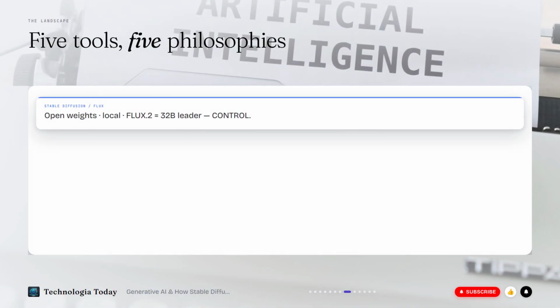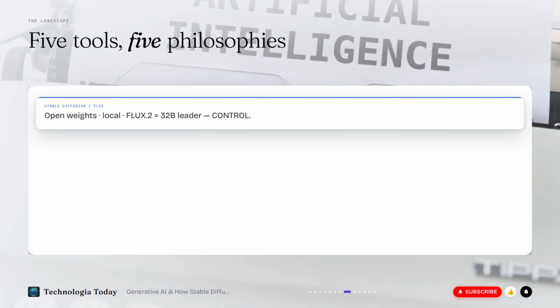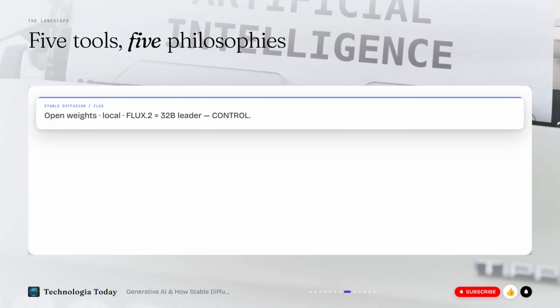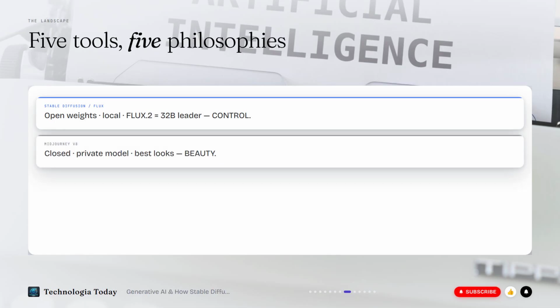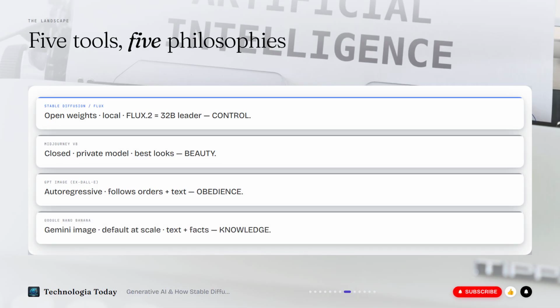So which tool should you use? They split by philosophy. Stable Diffusion and its open siblings, SDXL, SD 3.5, FLUX, are open weights, run them locally and customize everything, with FLUX.2 the open-weights quality leader. The power users' tools. Midjourney is the opposite, completely closed, its own private model, tuned for one thing, sheer beauty.